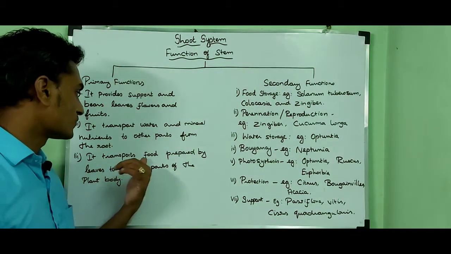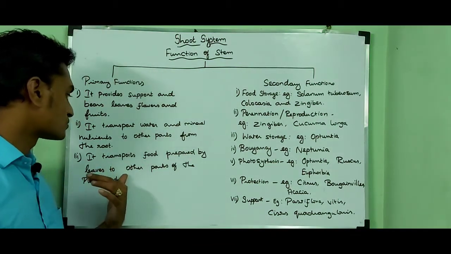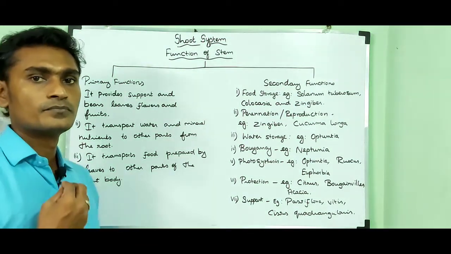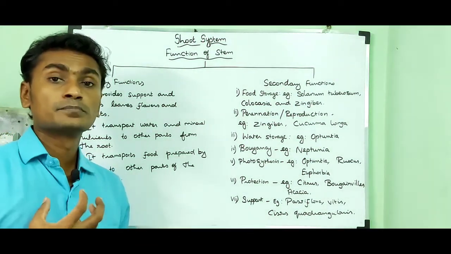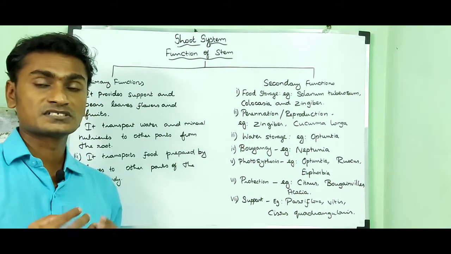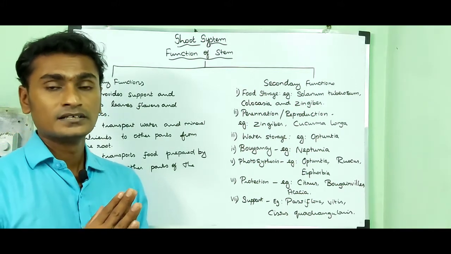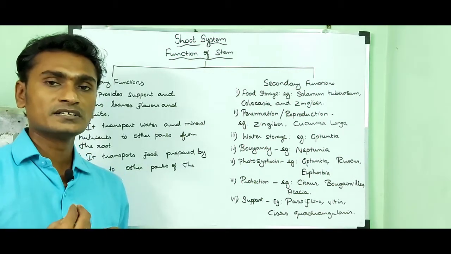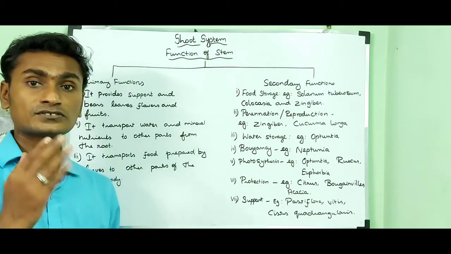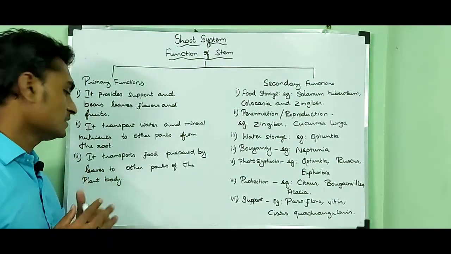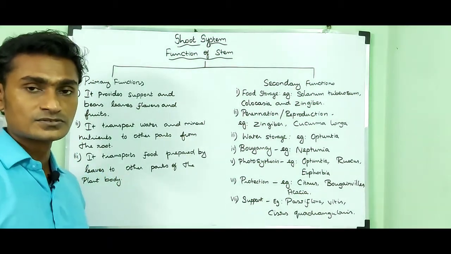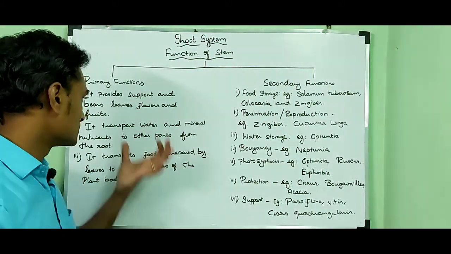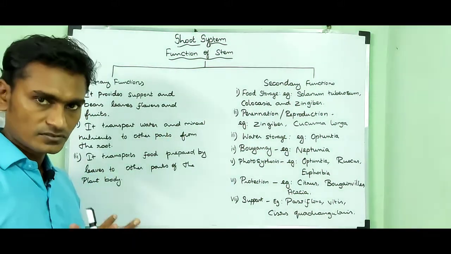It transports food prepared by leaves to other parts of the plant body. So the food prepared by the leaf is translocated by the conducting tissue phloem. So the food materials are translocated through the stem to other parts of the body. சரிங்களா? So these are the primary functions of stem.